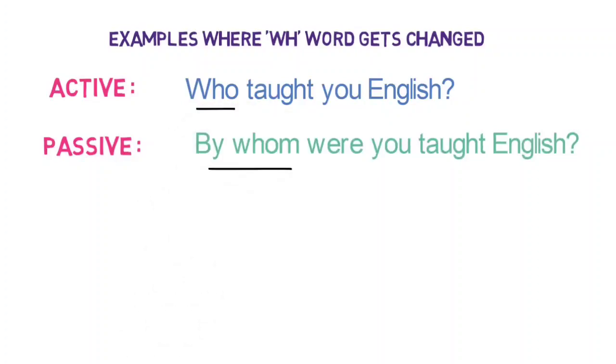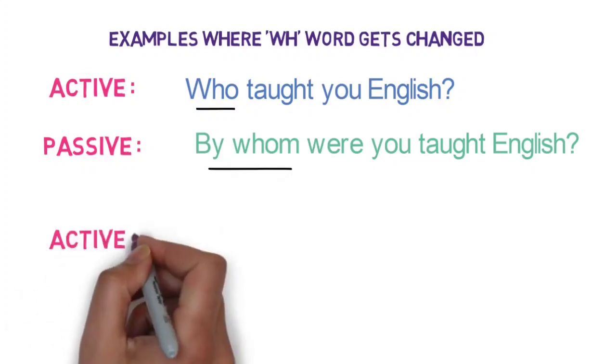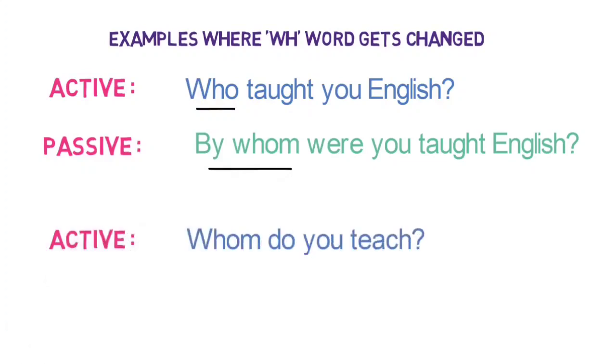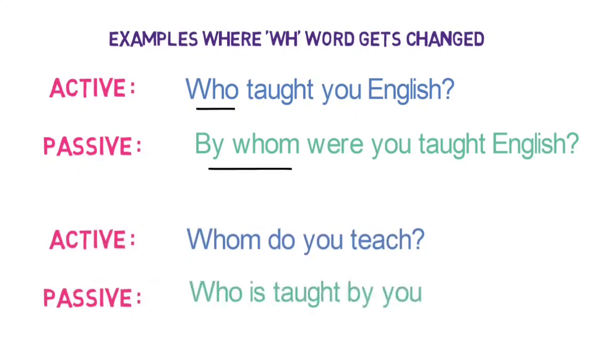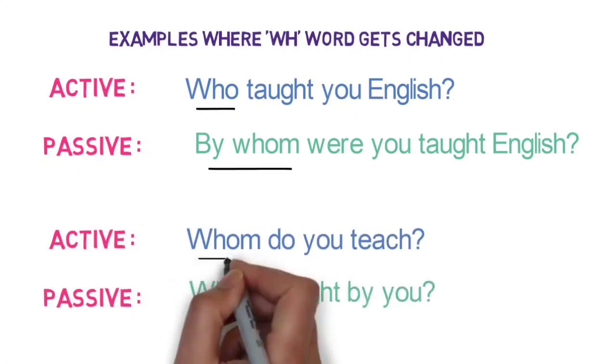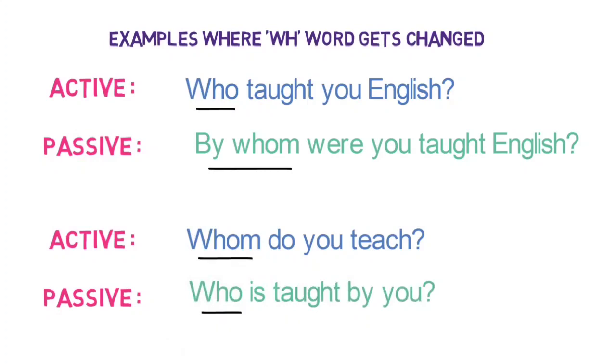Let's look into the next example. Whom do you teach? While converting to passive form, it becomes who is taught by you. Notice the change of whom to who. These are various examples related to WH form. I hope now you will be able to convert this kind of sentences.